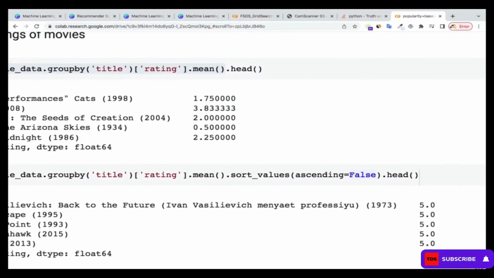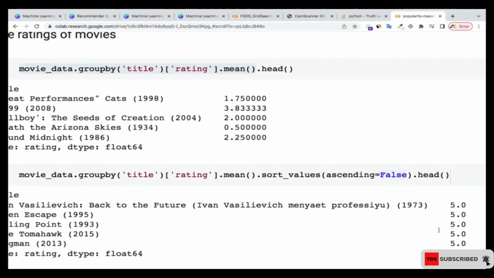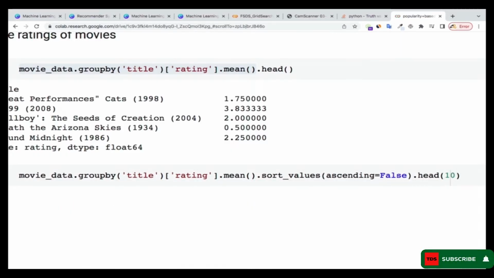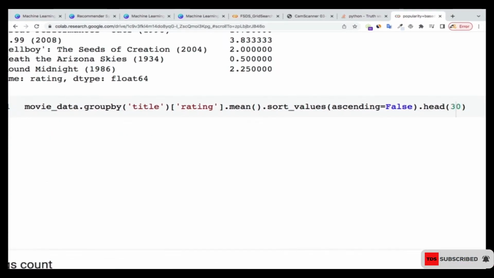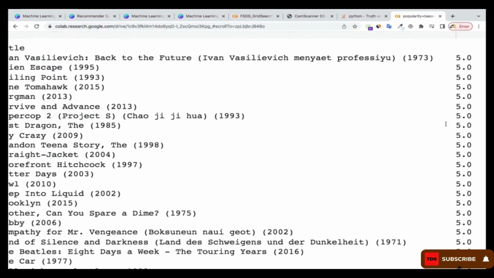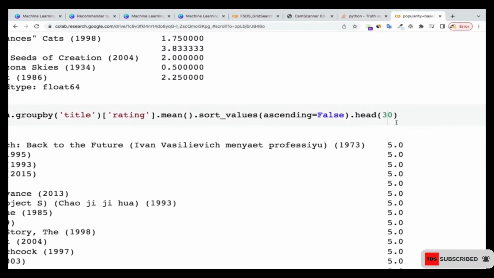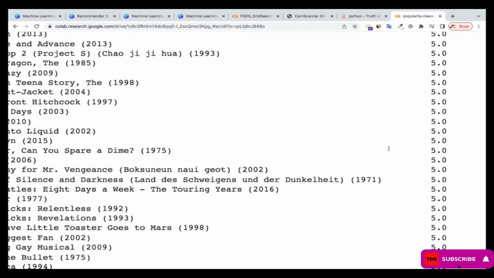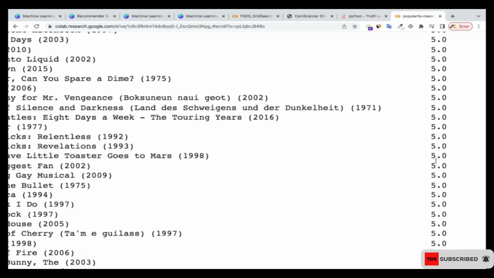Now you can see over here that the movies having 5-star ratings are the ones coming first. That is the first 5. If I put 10 over here, I'm going to have the first 10. Now you can see these are the movies. If I do maybe the first 30 over here, these are the first 30 movies with the highest ratings, ratings of 5. Let me go to 50 and see if I'll have the ratings with 4 also. Which means those with 5 ratings are a lot over there.